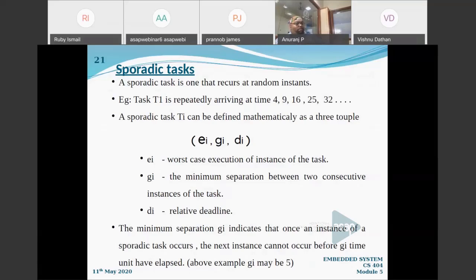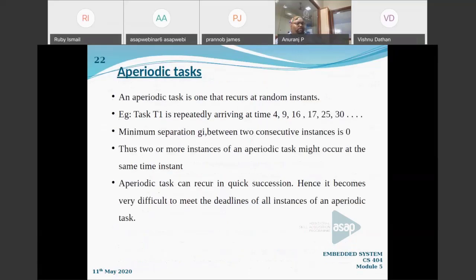Now, what will be my aperiodic task? No condition. An aperiodic task is one that occurs at a random instance. Even at 4, 9, 16, even 17, 18, 19, any time. And we can say an aperiodic task is a sporadic task with GI equal to 0. What do you mean by GI being 0? At any time the next task can happen, even at the same time, right?